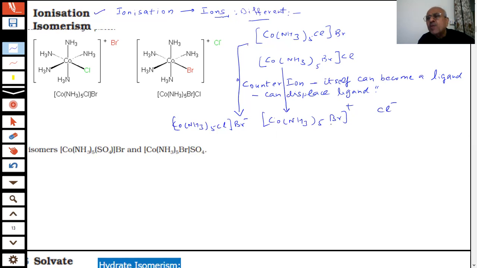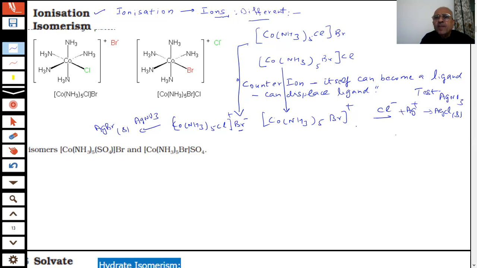In ionization isomers, the counter ions which are there are different. Here you have Cl minus ion, and if you have to perform a test, you add silver nitrate. This question was framed once. What precipitate are you getting? AgCl. And here, what precipitate will you get? You have Br minus, so you get AgBr. You know AgCl is a white colored precipitate, AgBr is pale yellow, and it will dissolve in ammonium hydroxide.